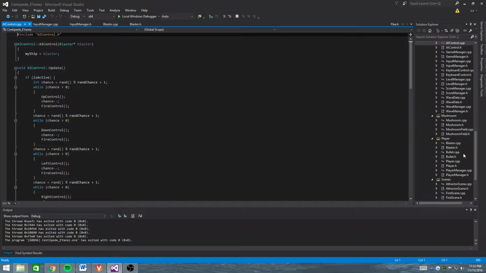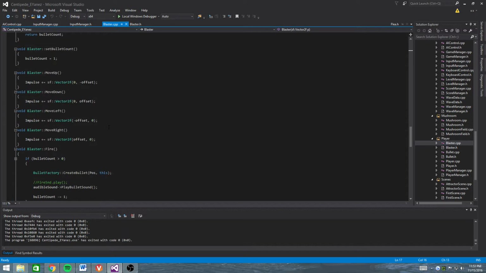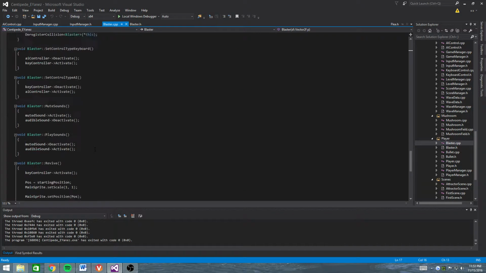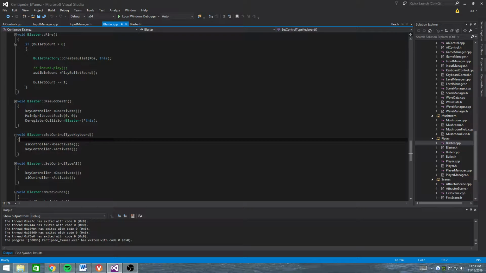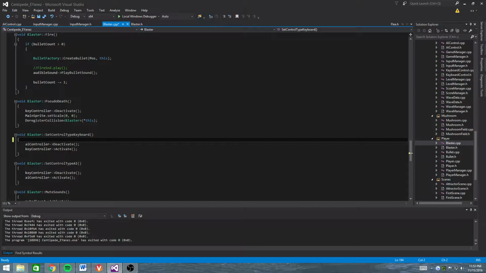Maybe my code knowledge isn't that extensive, but I'll try to show you what I mean. So set control type: my controller, which is of type input manager, the base class that these are derived from, equal to AI controller. Never mind. That seems to work just fine.